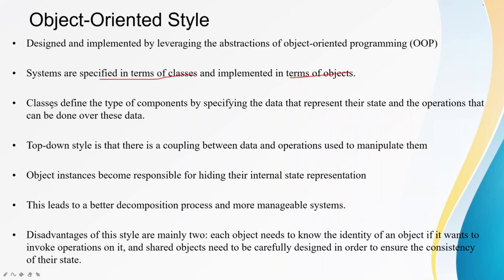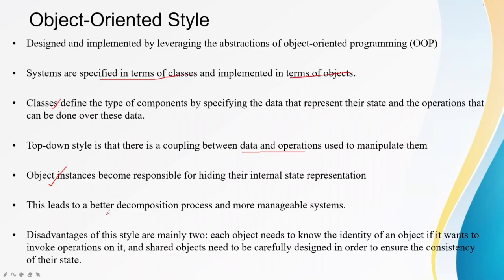So we need to define what classes are and then what objects are. Object instances become responsible for hiding their internal state representation. In this style, there is a coupling between the data as well as the operations that manipulate this data.